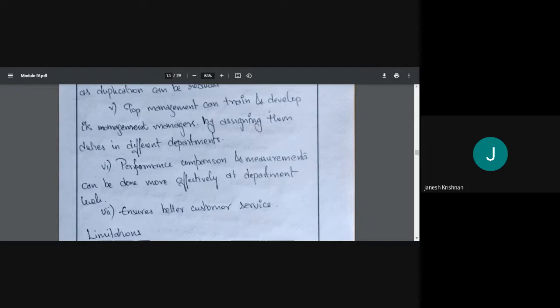Then top management can train and develop managers by assigning them duties in different departments. Because what happens is, when the top management feels that one person is good, he can be promoted to top level manager. So he should know everything about the company. What the top management will do is first allocate him to production. So he will work there, understand the production process and what is happening, and get an idea about that, right?